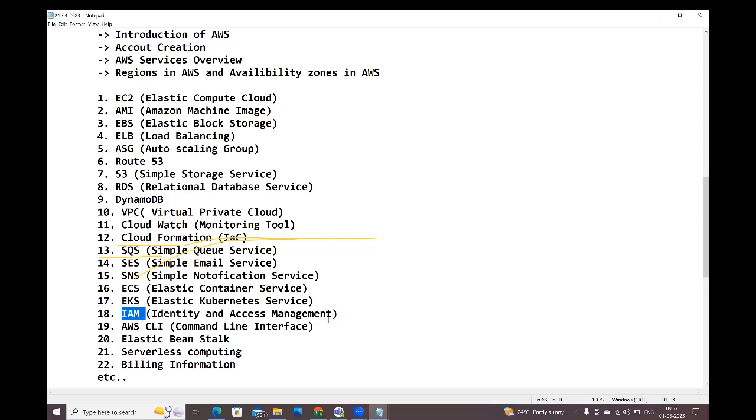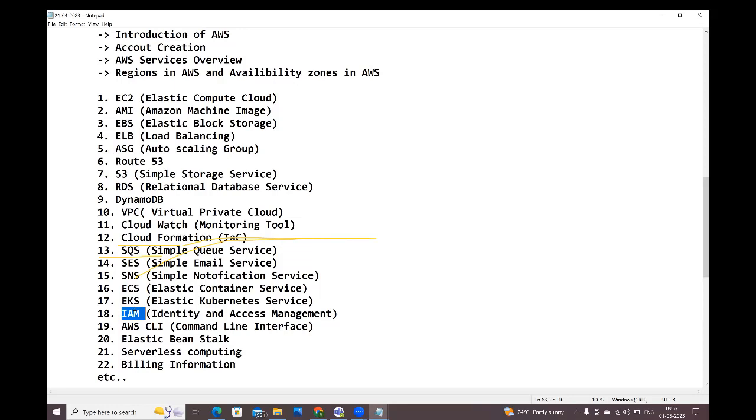Identity and Access Management. Here, how they will do it in the companies, they will create groups guys. Development group, DevOps group, testing group, like that they will create groups in IAM. And suppose tomorrow, if any new developer joins, they will add that developer to the development group. Already for the development group, they have attached the policies. Whatever policies are attached to the development group, all those policies will be applicable for the newly joined developer also. Any DevOps engineer joins, they will add the DevOps person to the DevOps group. For the DevOps group, already they have attached some policies. Those policies are applicable for the newly joined DevOps engineer also.